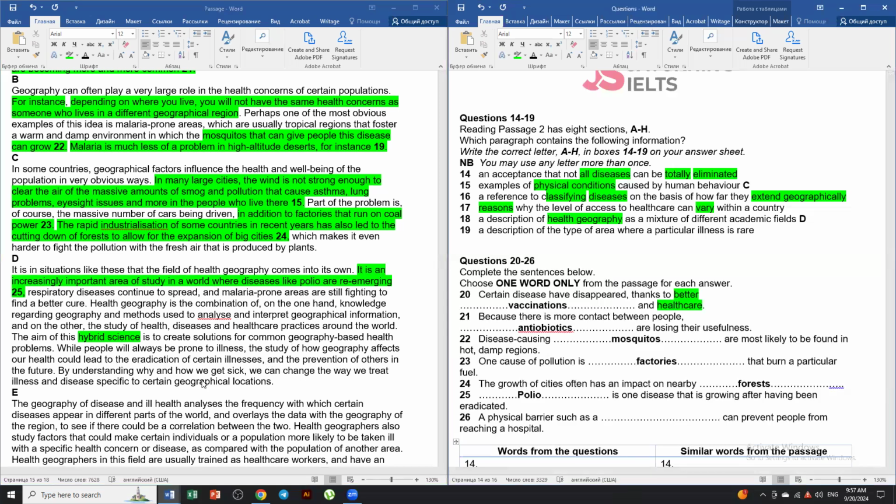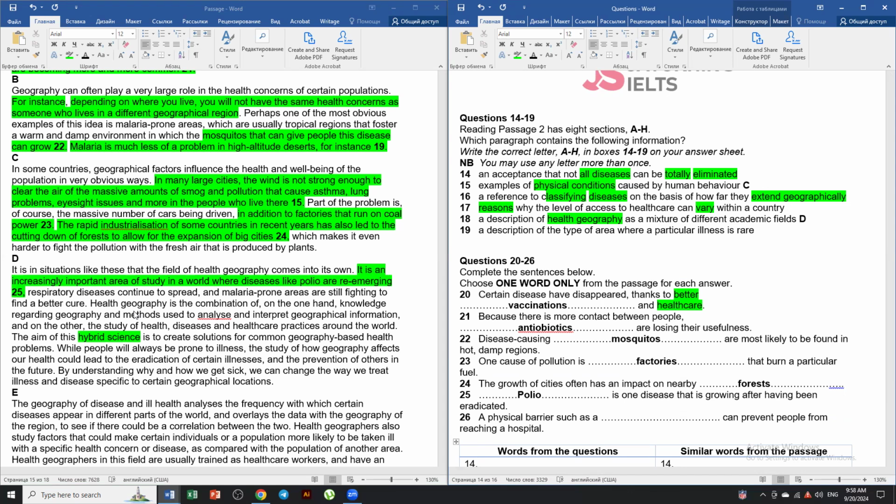By understanding why and how we get sick, we can change the way we treat illness and disease specific to certain geographical locations. And it is in situations that the field of geography comes into its own.